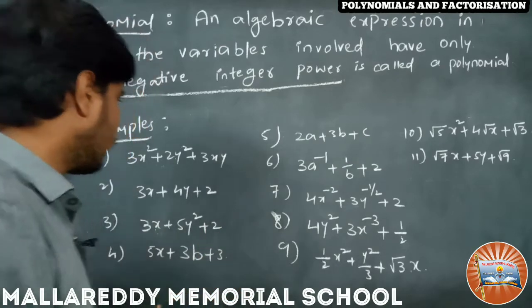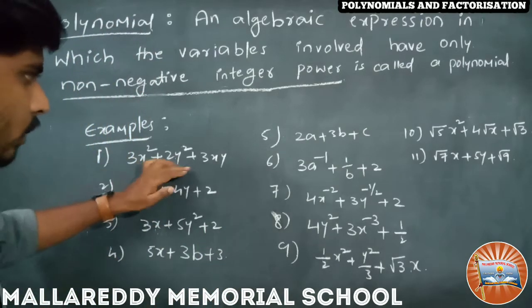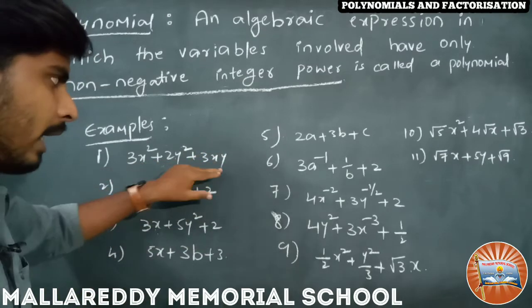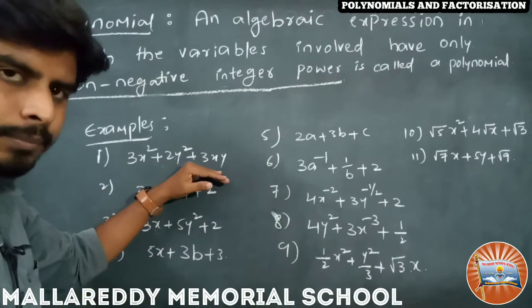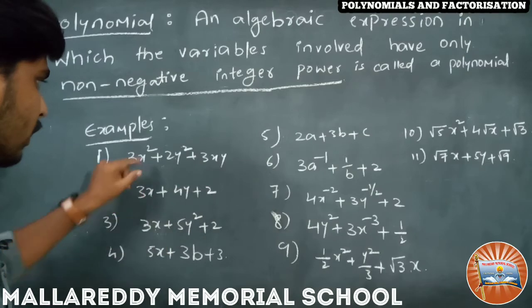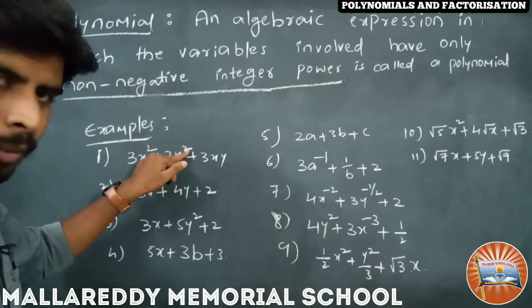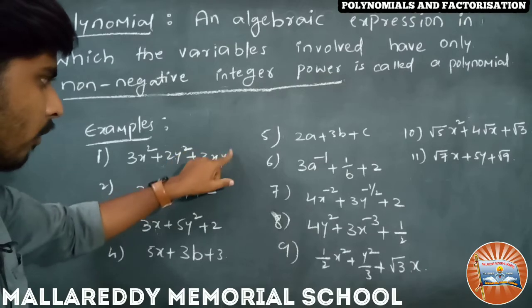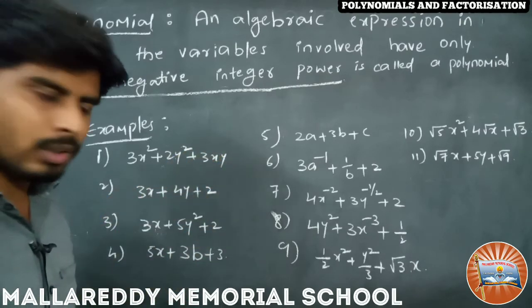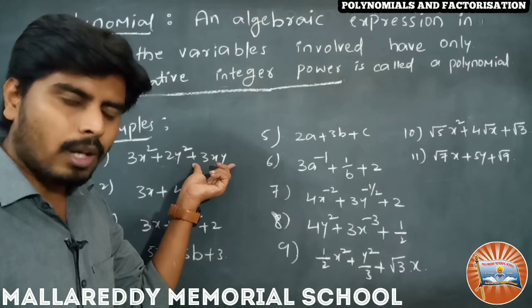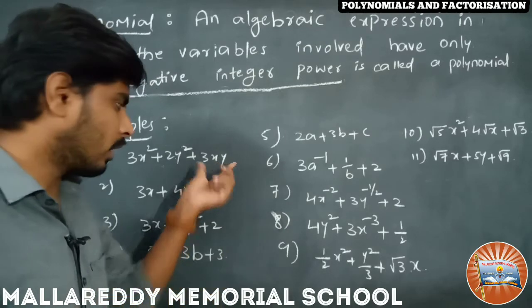Here the involved variables are x and y, two variables. x has power 2 and y has power 2, and here x has 1, y has 1 as the power. So this is a polynomial as well as an algebraic expression.